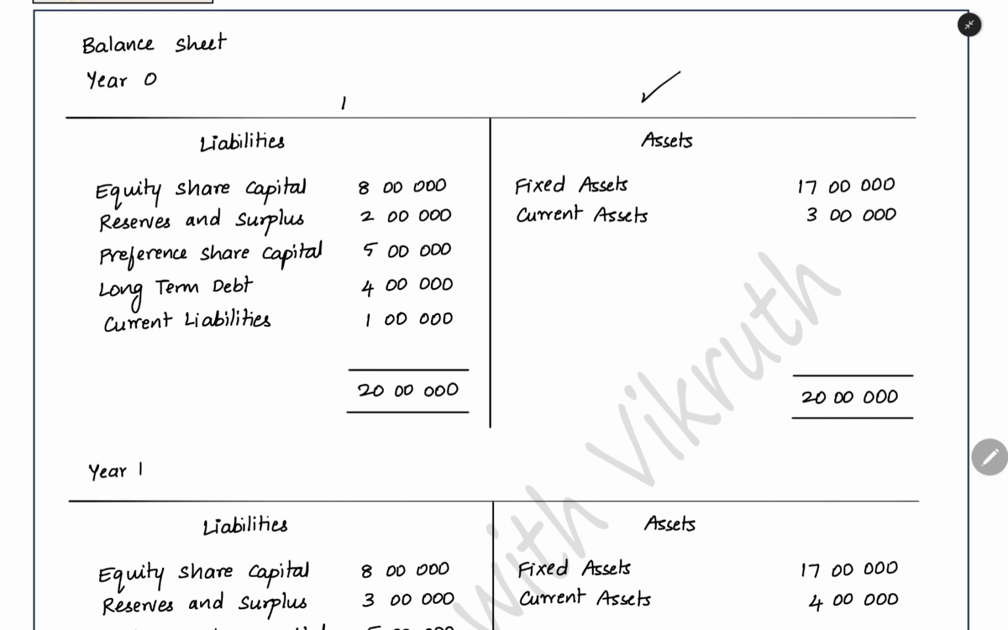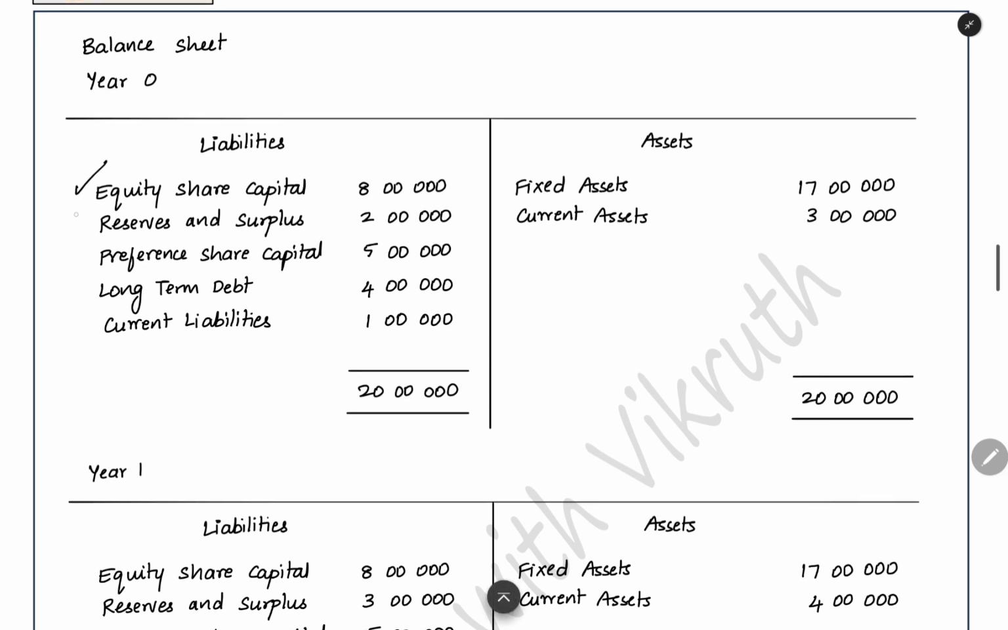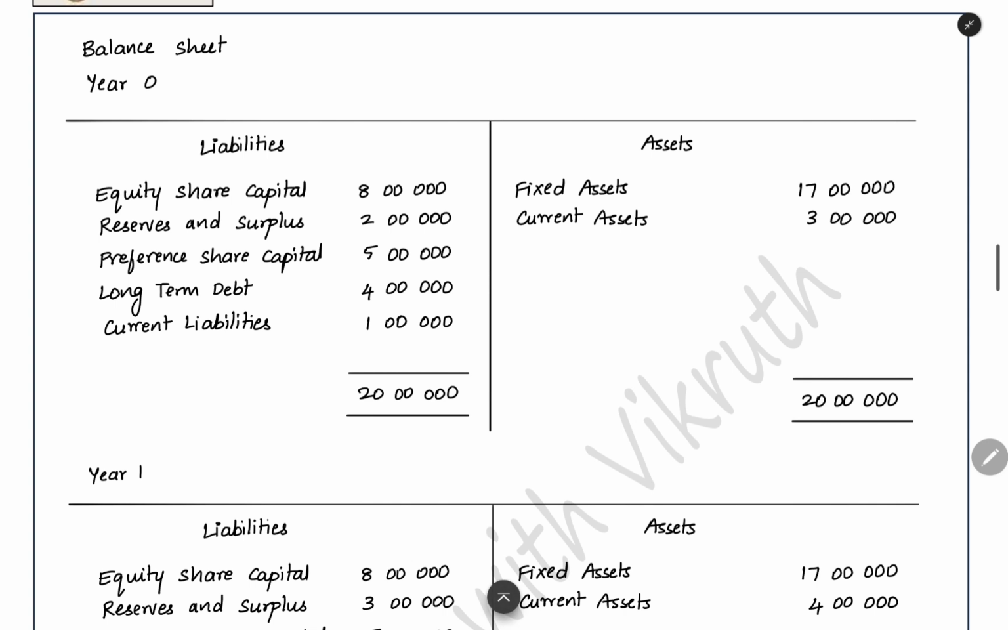Here you can see on one side we have assets, on the other side we have liabilities. In liabilities, what all will we have? Equity share capital we will have, reserves and surplus we will have. These two things are the property or belongings of the equity shareholders. These two amounts are the investment of the equity shareholders. Equity shareholders are the owners of this amount, this 10 lakh. For this preference share capital, preference shareholders are the owners of this amount. Preference shareholders are the people who have the right to claim this amount. So 5 lakh is the amount of the preference shareholders. And then this long-term debt.